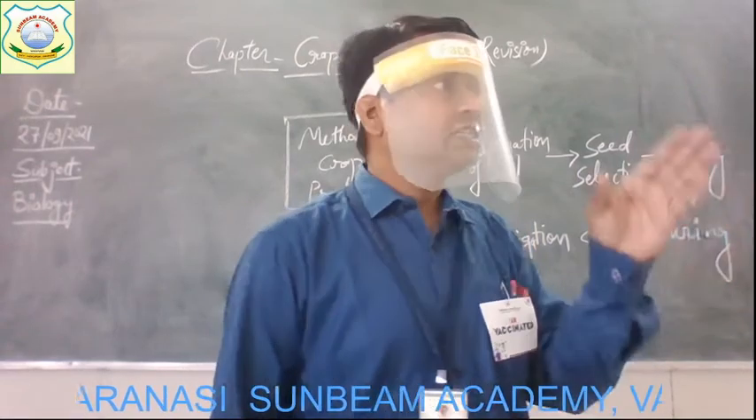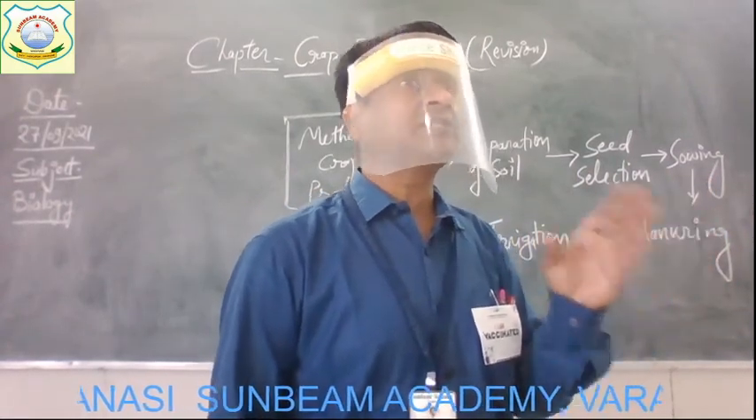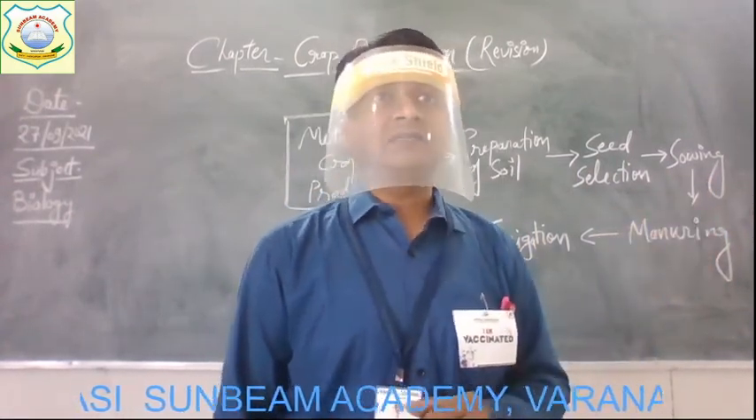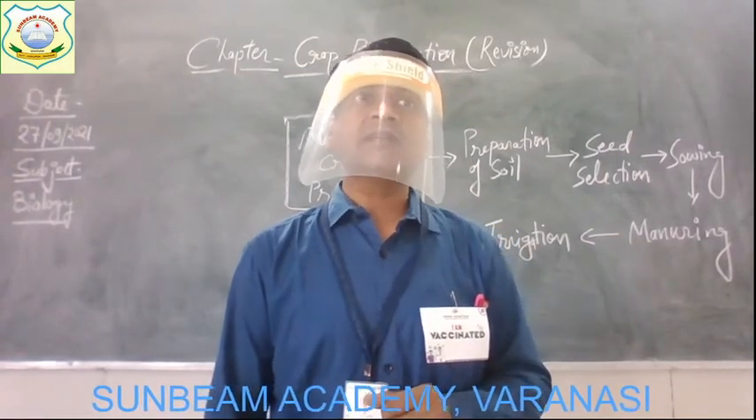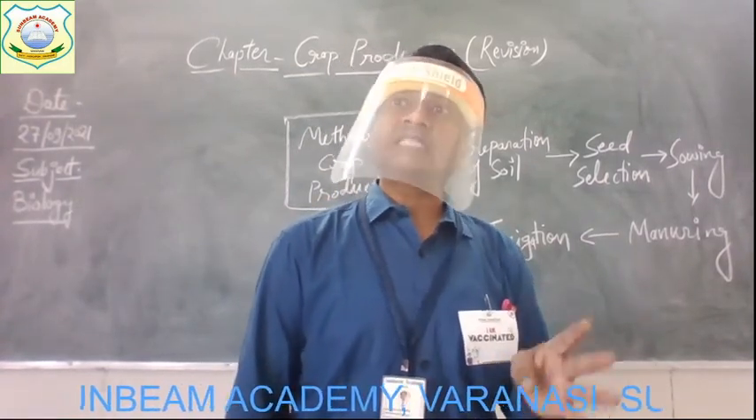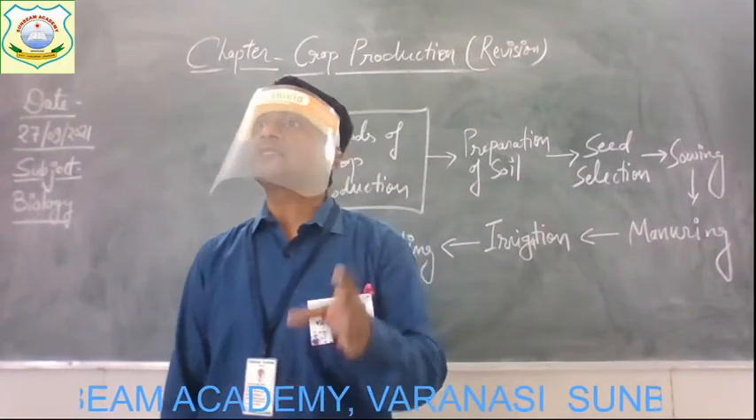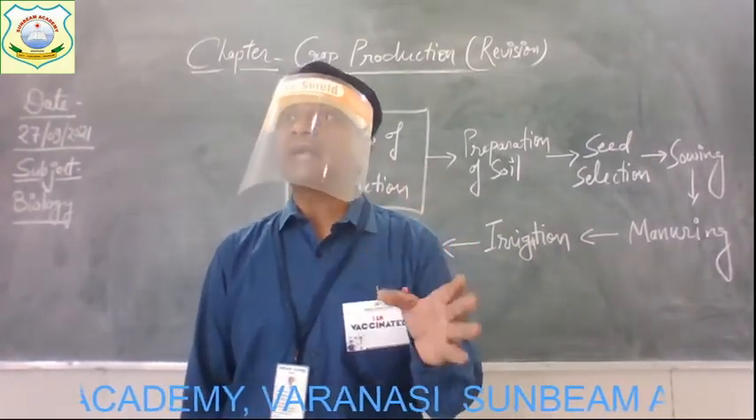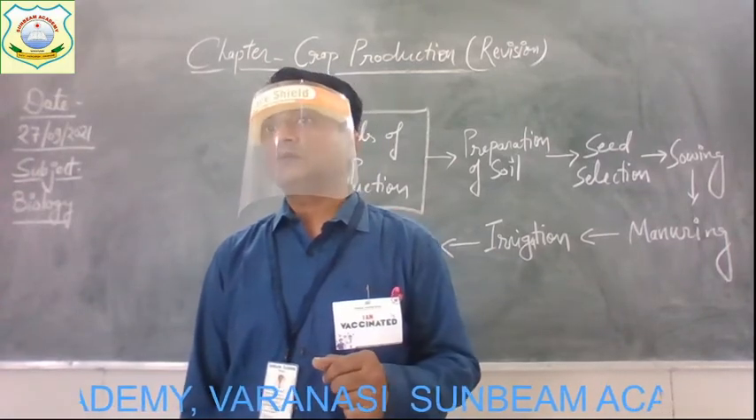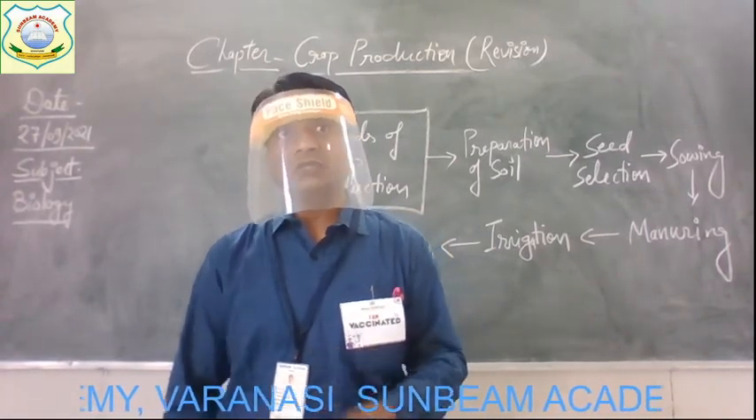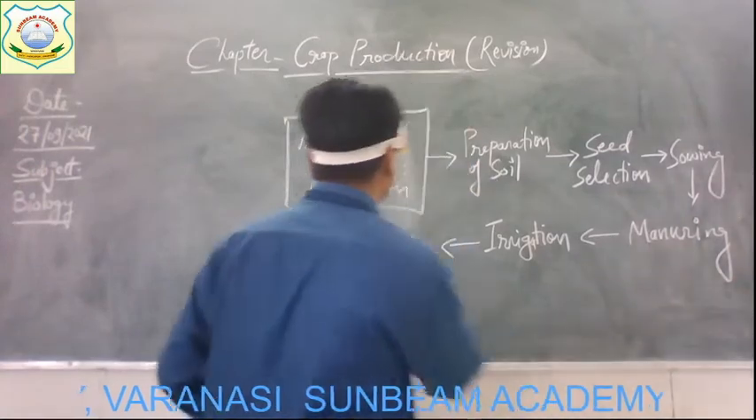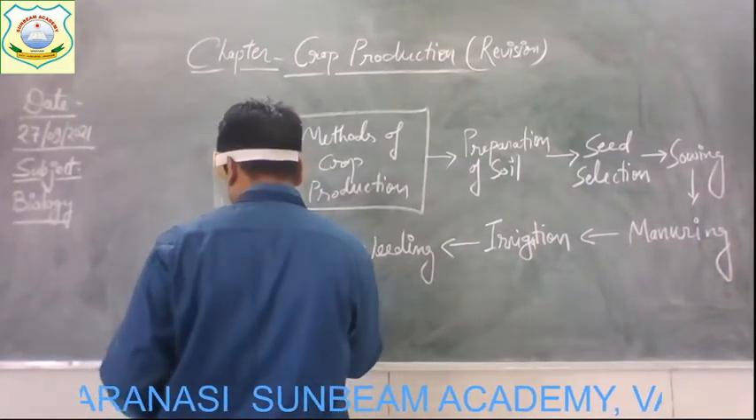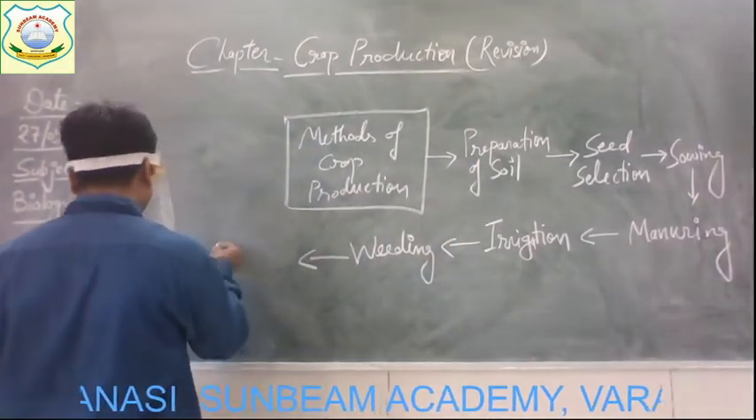Get it? And such kind of chemical substances are known as weedicides. What are they known as, children? Weedicides. So weedicides are the chemical substances which are used to what? Remove the weed plants from the main field. Get it? Understood? Now after removal of the weeds, what is the next method? That is protection from pests and disease.